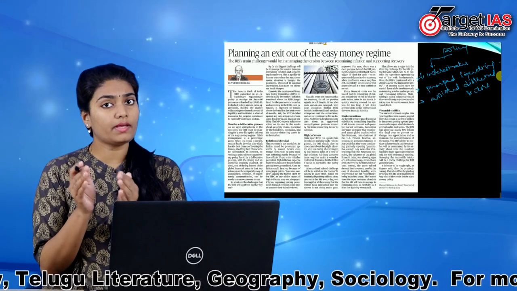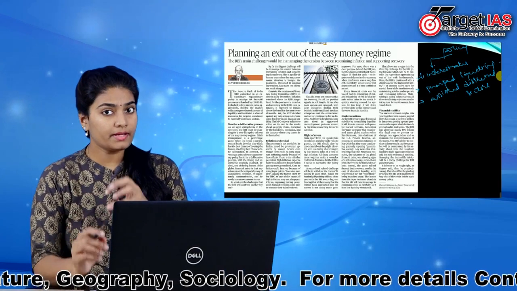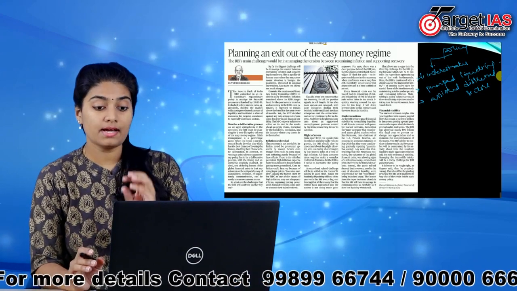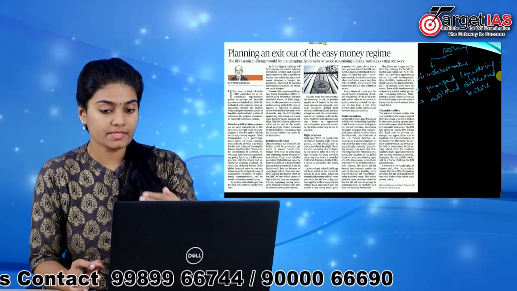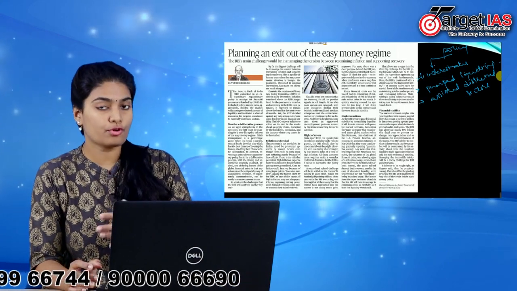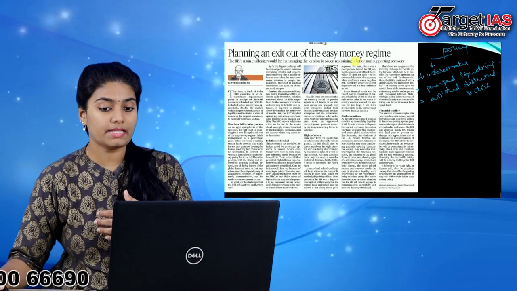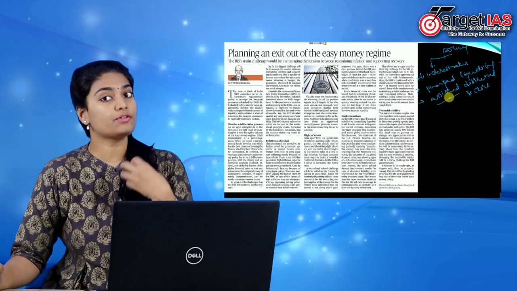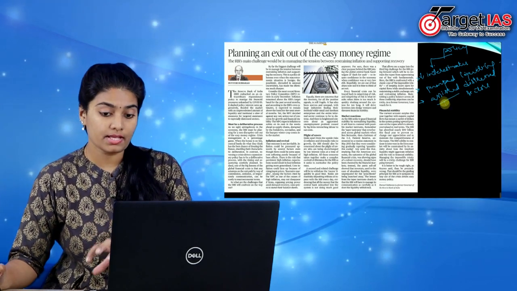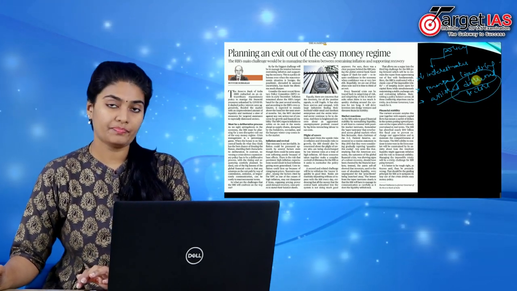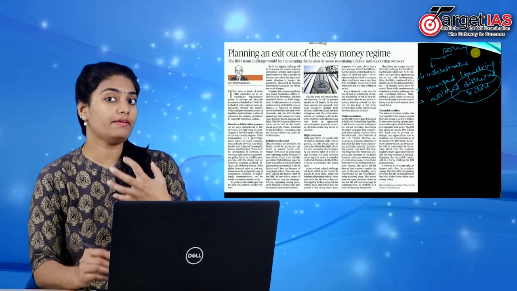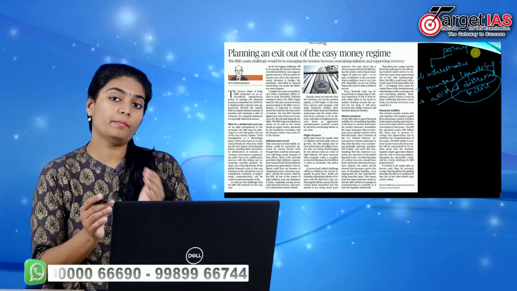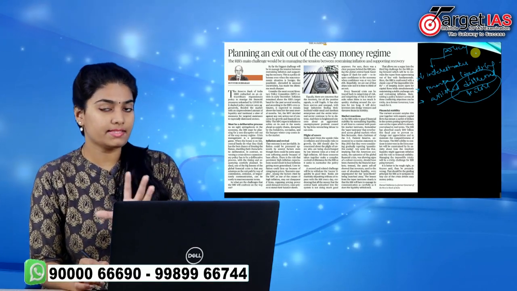In order to ease restrictions and bring about an economic recovery, RBI during the lockdown resorted to these expansionary policies. It slashed interest rates, it pumped liquidity into the economy to support economic activity, and it also instituted a slew of measures to help distressed sectors in the economy. Now that we could see a revival in economic activity, RBI may want to exit from this easy money regime.